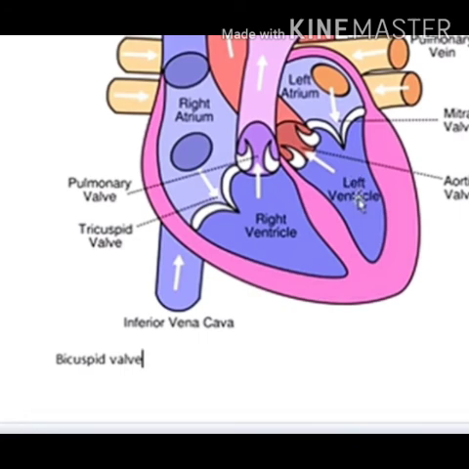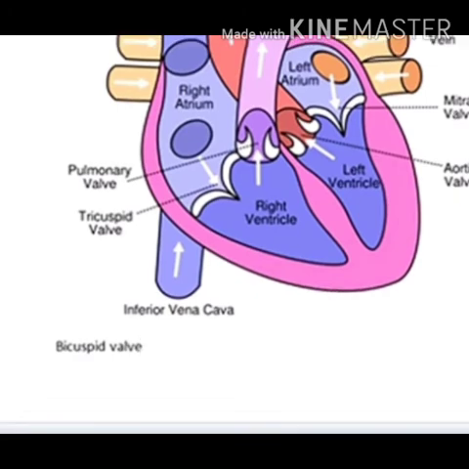Now come to the right ventricle. Next are the blood vessels which leave the heart. First is the pulmonary artery. Actually the right ventricle opens into the pulmonary artery, right? And the left ventricle opens into the aorta. Now just try to understand how the blood comes.